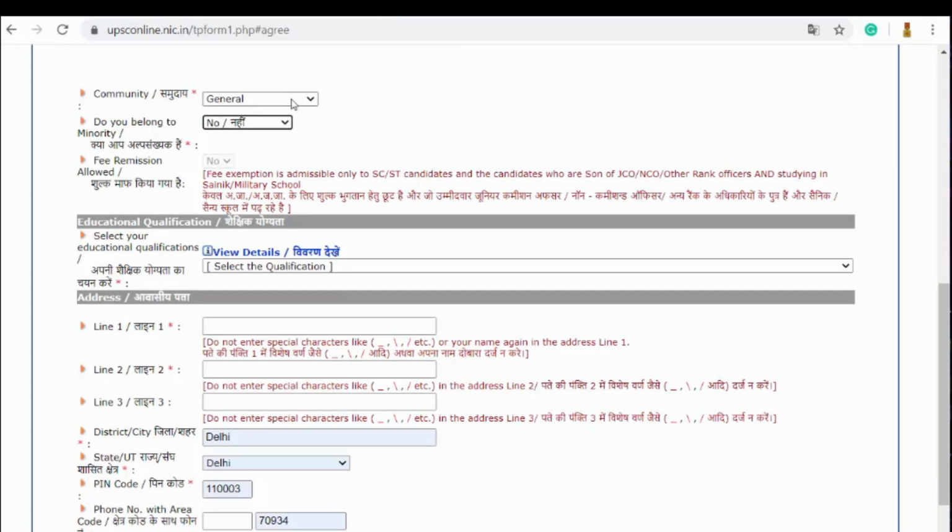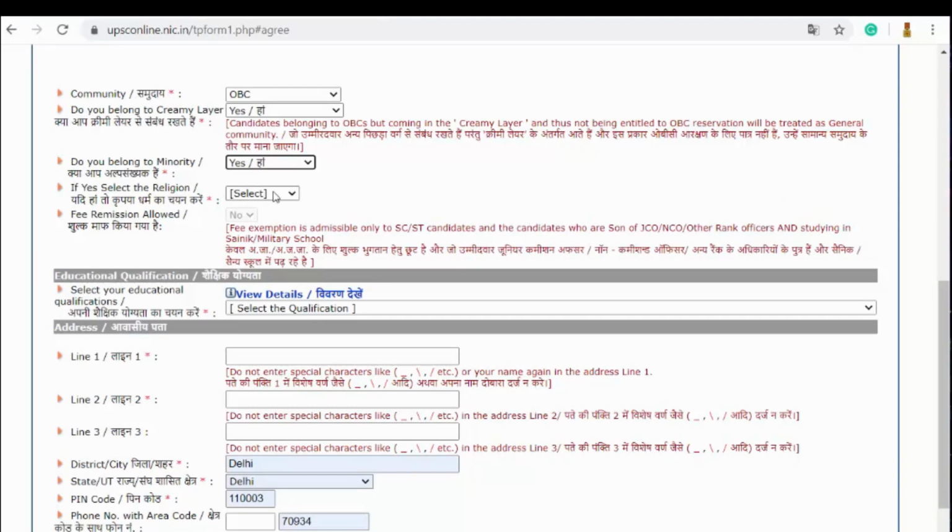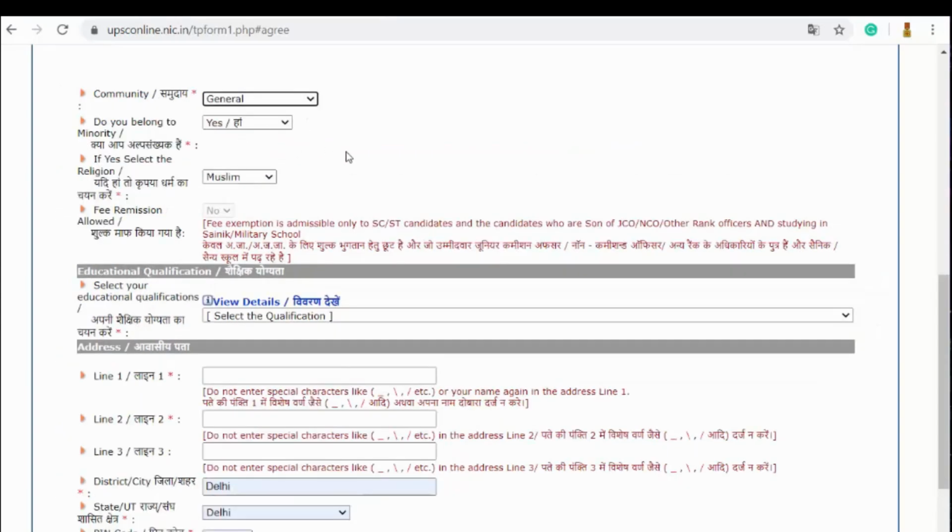Because I am in the general category, I am selecting accordingly. If I were under OBC and coming under the creamy layer, or if I belonged to a minority and selected any other religion, even then I could select any of those options. The fee remission is not allowed.